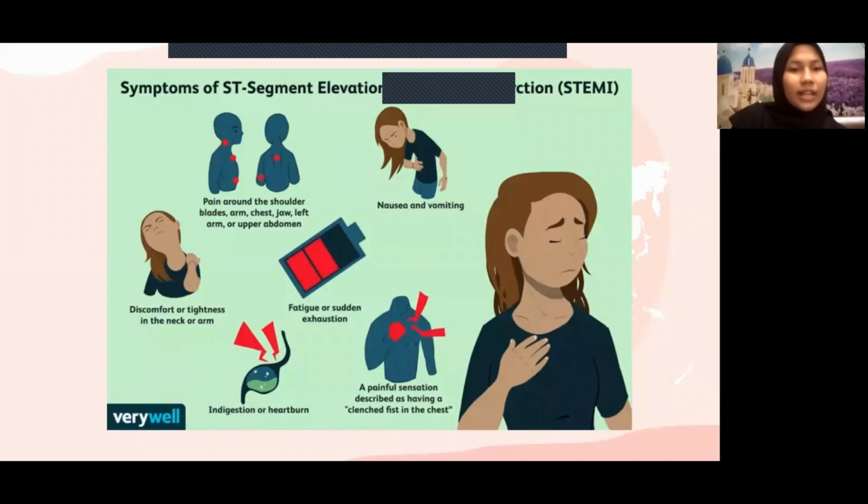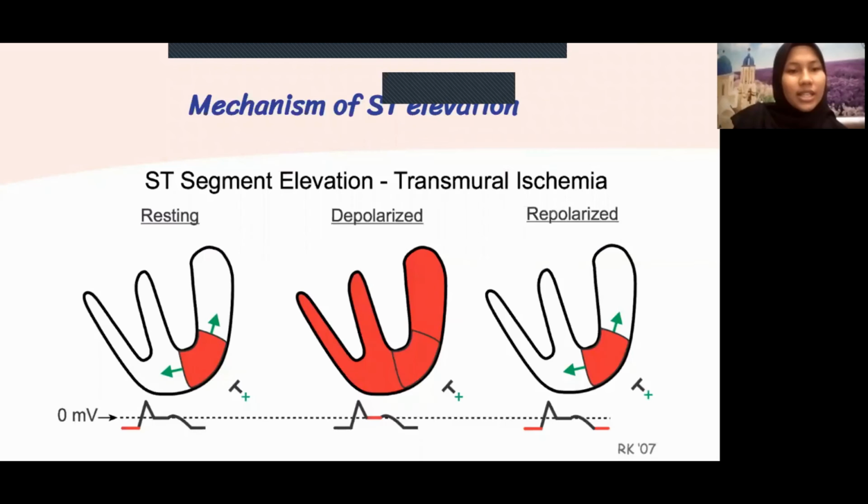Okay, the diagram shows the symptoms that someone might face during ST elevation myocardial infarction. The symptoms include nausea and vomiting, discomfort, pain around the shoulder, and many more symptoms. We proceed with the mechanism of ST elevation.